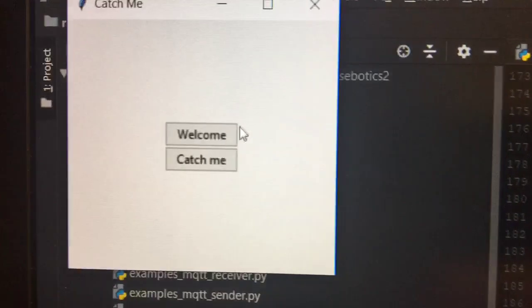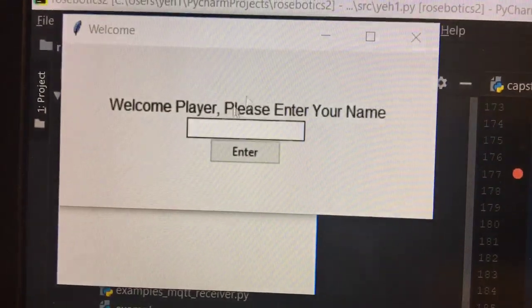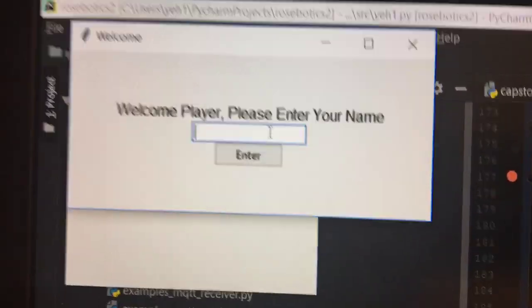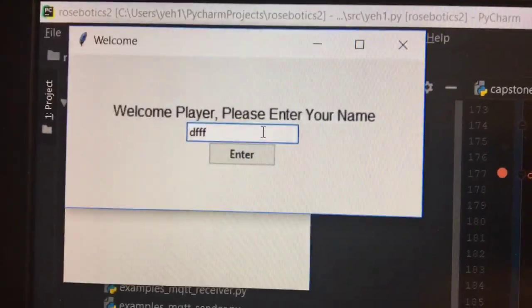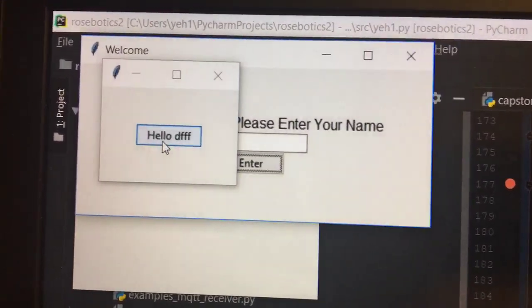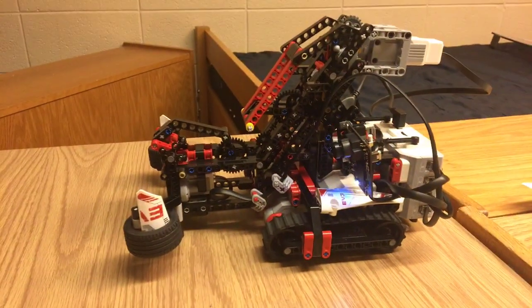So there are more windows. Let's click welcome first. It says welcome player, please enter your name. It can be anything. You can set everything as your name. And by clicking hello, the robot will start to speak.